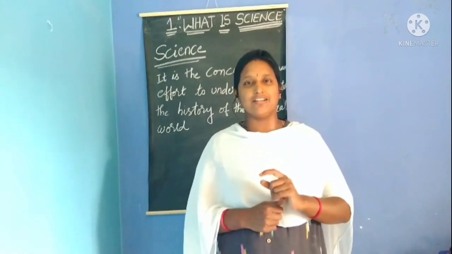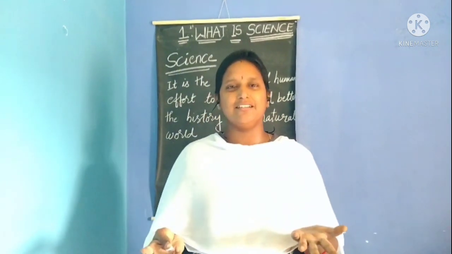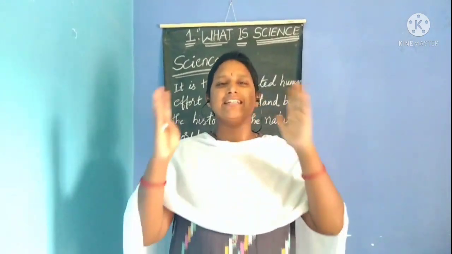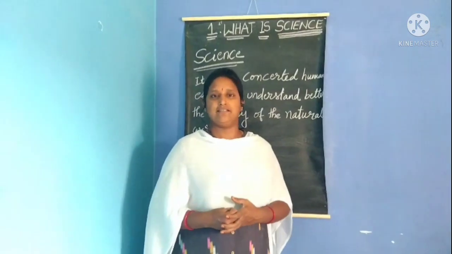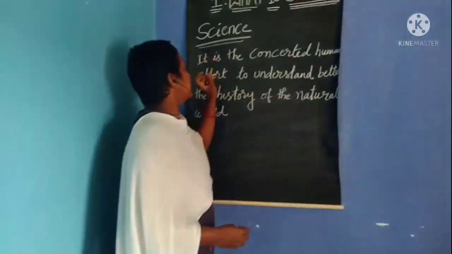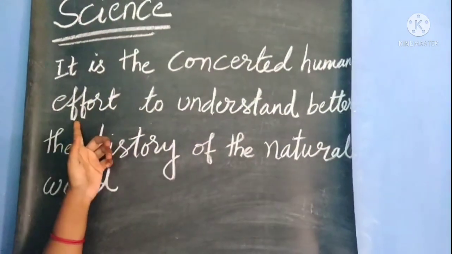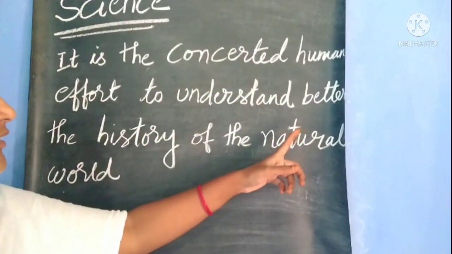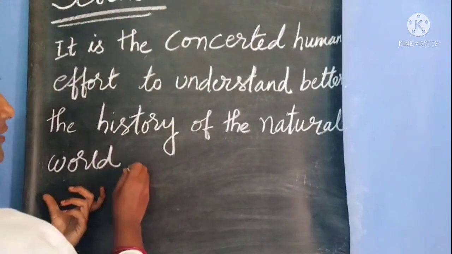Okay, do you think or not? The thinking process is science. Okay, children? So science is nothing but a thinking process. So let us define science, isn't it? Science is the concerted human effort to understand better the history of the natural world.